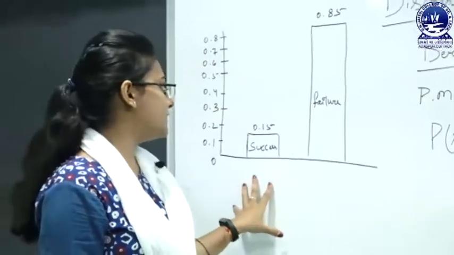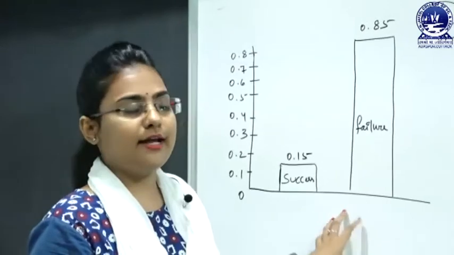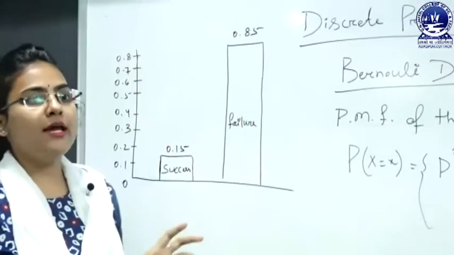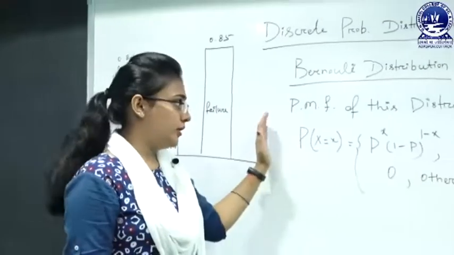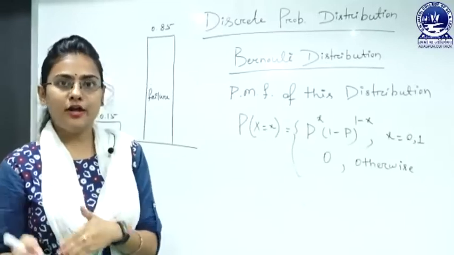So here we can understand that the probability of success is not equal to the probability of failure. That is exactly what I mean: in the Bernoulli distribution, the probability of success need not be equal to the probability of failure.